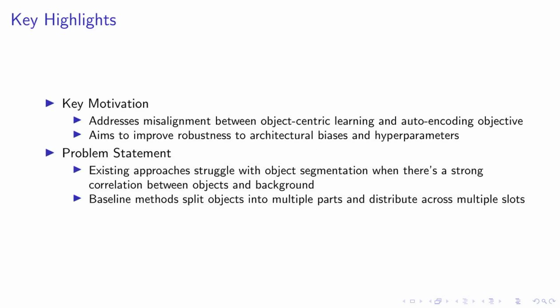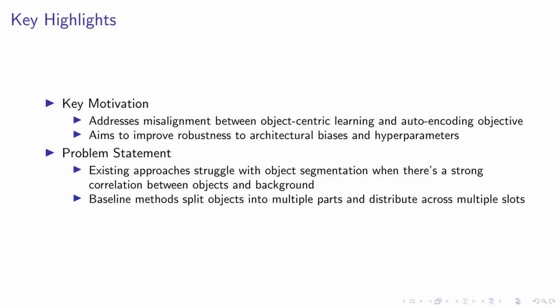In this slide, we delve into the key highlights of our research. Our primary motivation is to address the misalignment between object-centric learning and the auto-encoding objective. We aim to enhance the robustness to architectural biases and hyperparameters, which are often sensitive issues in auto-encoding-centric approaches.